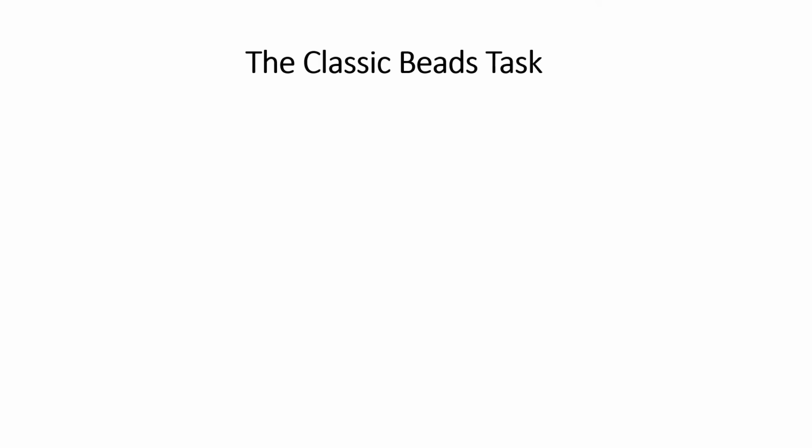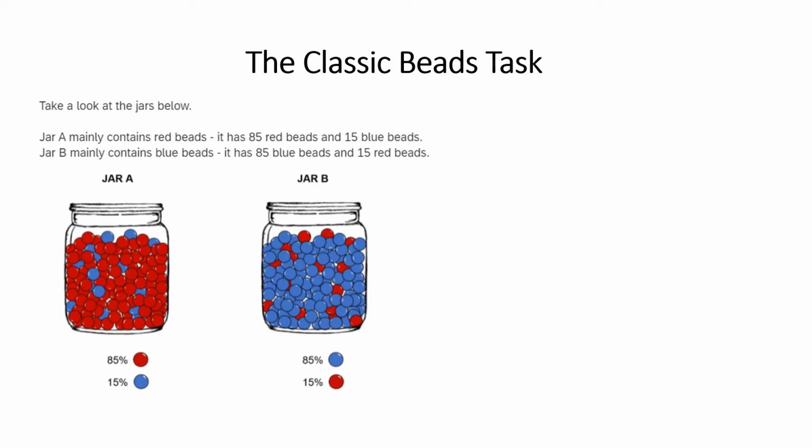These inconclusive findings may be rooted in the nature of the paradigm used. The classic beads task is the gold standard in measuring the jumping to conclusion bias. This task involves presenting two jars that have opposing ratios of beads. One of the jars is randomly chosen and beads are drawn out of the chosen jar. Participants can usually request to see as many beads as they like before deciding the source of beads being drawn.